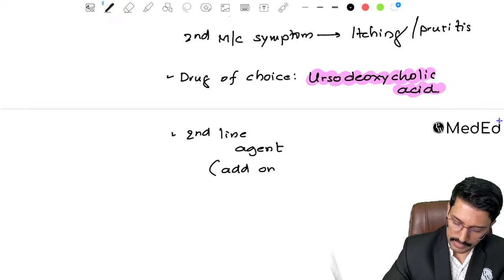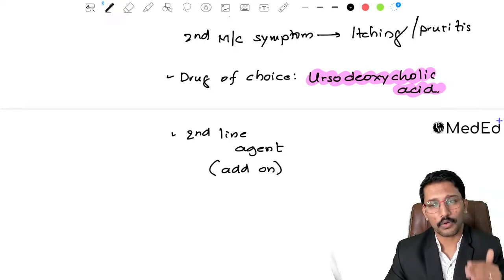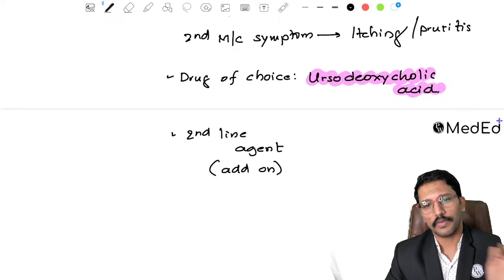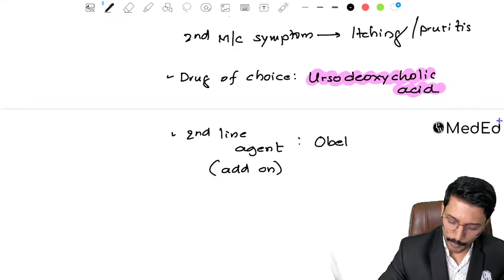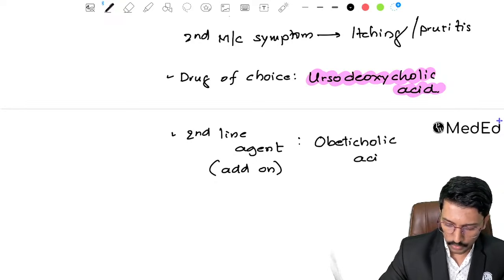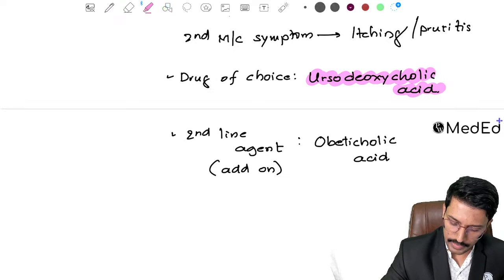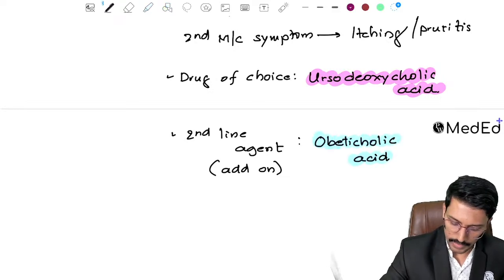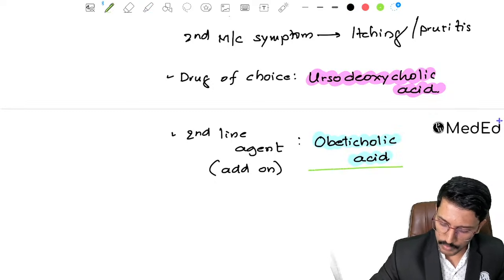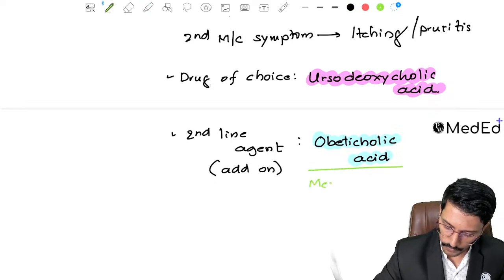That means we will start ursodeoxycholic acid, but if you're not getting the results we want, then we will add this second line agent. And what is that? The name of the agent is obeticholic acid.